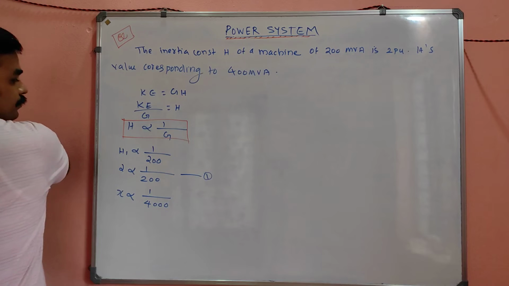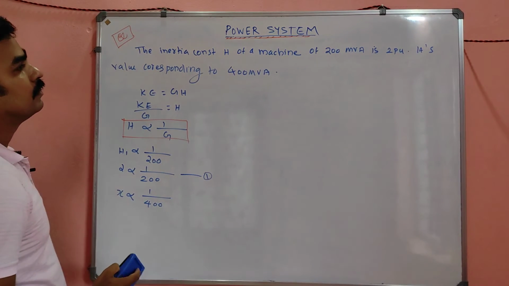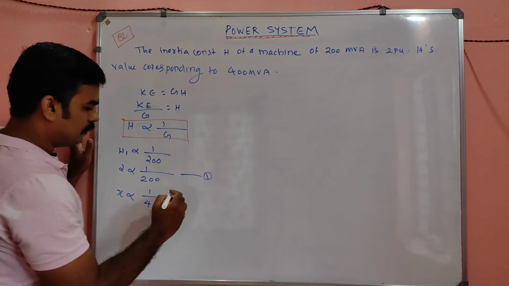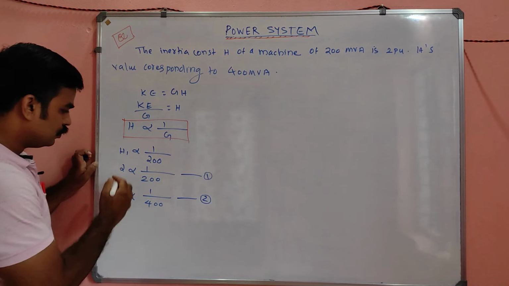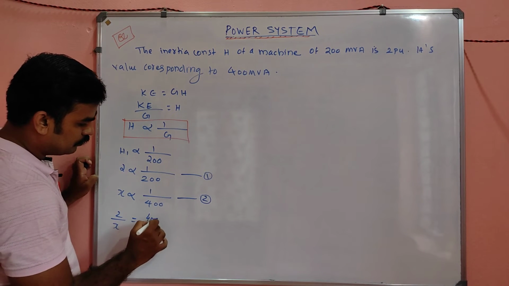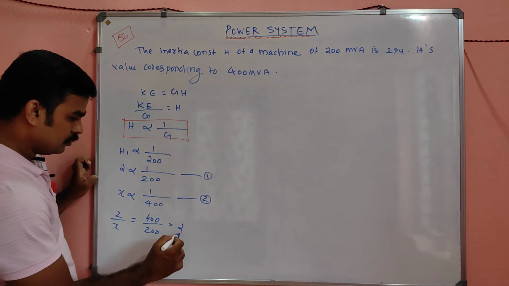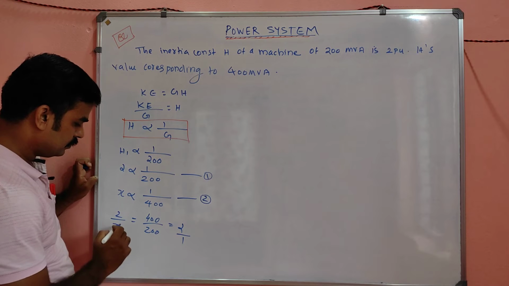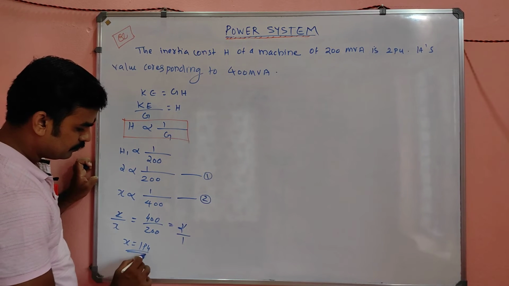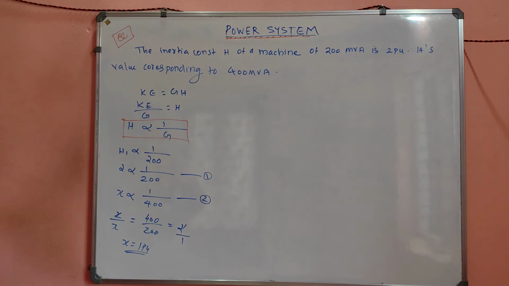So its value corresponding to 400 MVA you have to find. So X will be inversely proportional to 1 by 400. That is equation number 2. So 2 by X will be equal to 400 by 200, which is nothing but 2. So 2 and 2 get cancelled, X is equal to 1 per unit. The answer is 1 per unit, that's all.